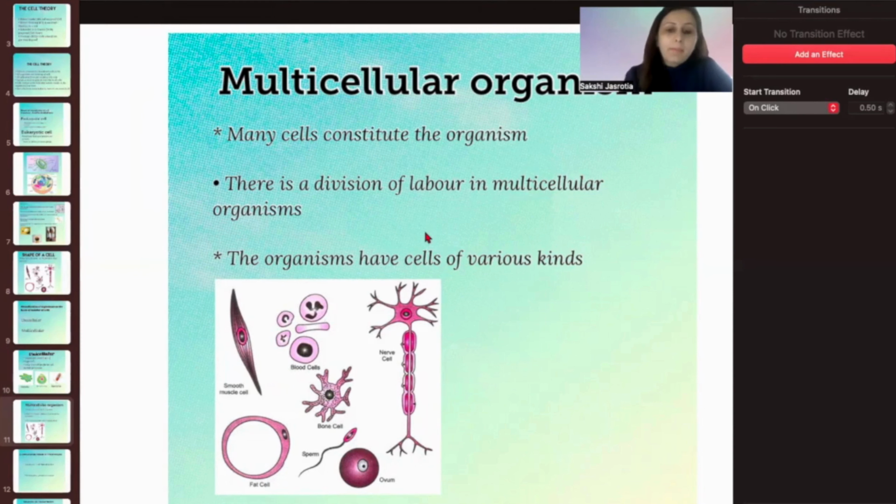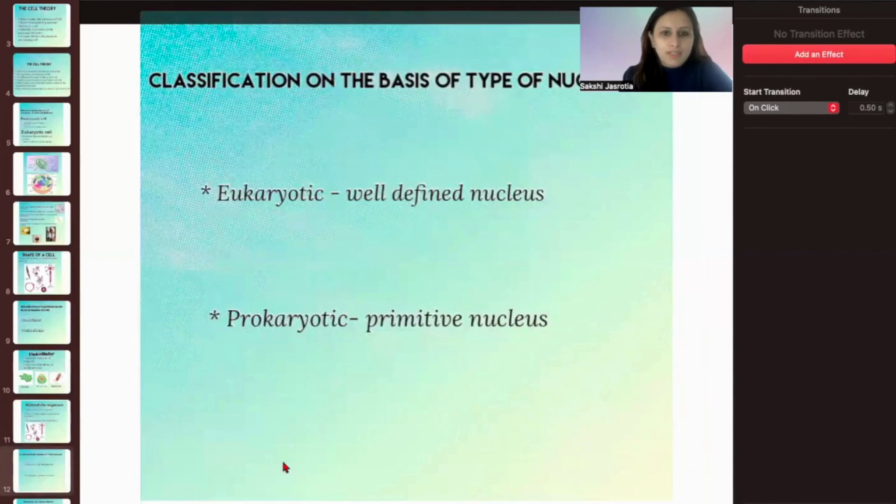Like, the storage part is shown over here in the fat cell. So जैसे कि आप हम ये काम कर लेते हैं, आप वो काम कर लीजिए, digestion का काम कोई और कर लेगा, respiration का कोई और कर लेगा. इस हिसाब से there is a division of labor in the multicellular organism that helps an organism to function well. So these are the roles of these cells.